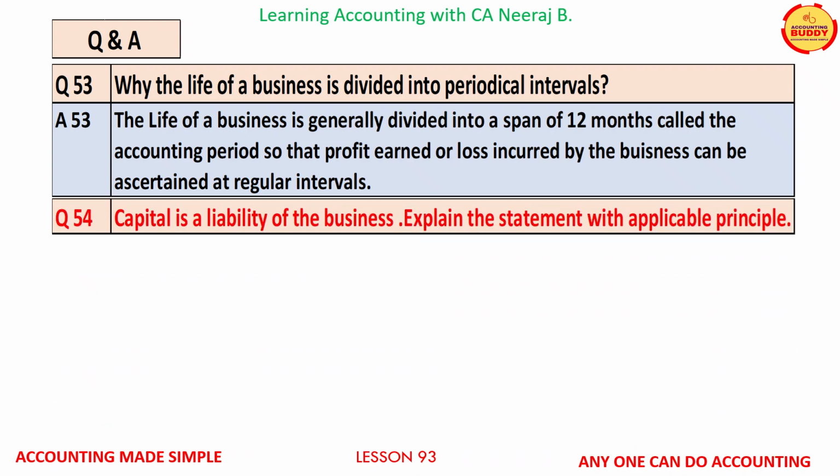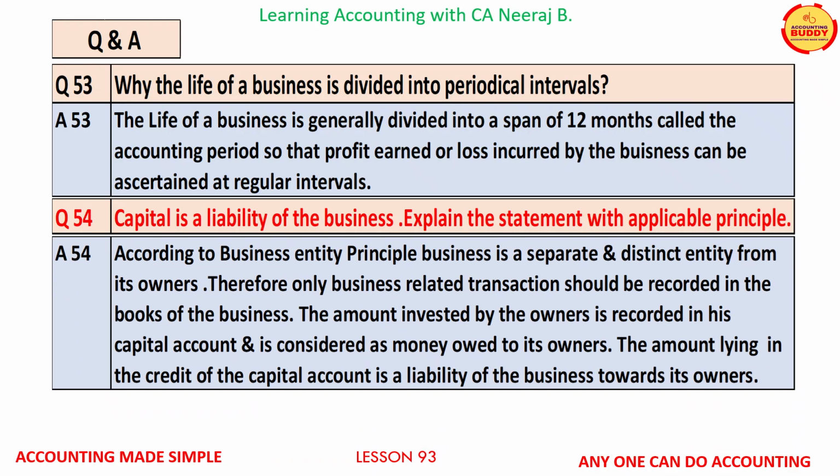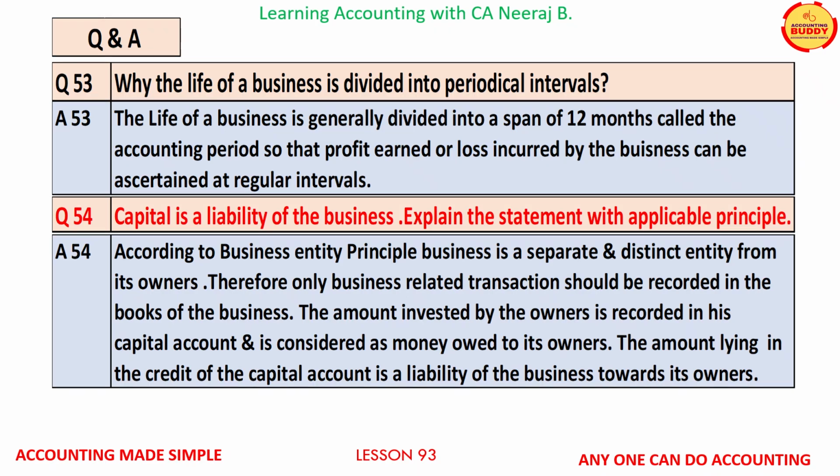Question number 54, capital is a liability of the business. Explain the statement with applicable principle. The answer is, according to business entity principle, business is a separate and distinct entity from its owners. Therefore, only business related transactions should be recorded in the books of the business. The amount invested by the owners is recorded in his capital account and is considered as money owed to its owners by the business. The amount lying in the credit of the capital account is a liability of the business towards its owners.